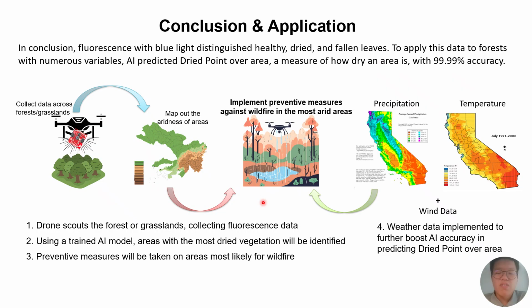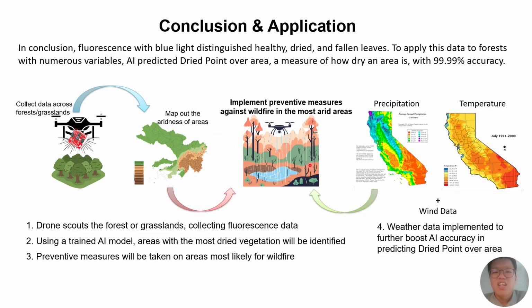Since current efforts to fight wildfires mostly involve stopping wildfires rather than preventing them, this research focused on using fluorescence to analyze the dryness of plants to prevent wildfires. The PFMD with the AI model can predict dry score per forest area with fluorescence and map out the dried areas. Preventive measures such as artificial irrigation and control burning will be implemented in the driest areas to prevent wildfires and save water.